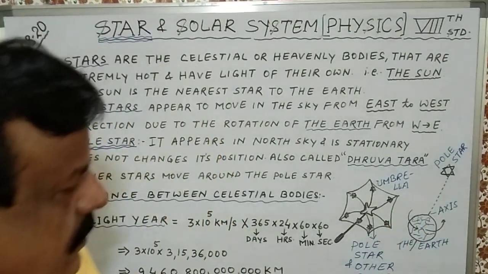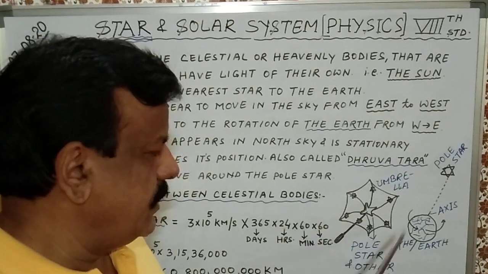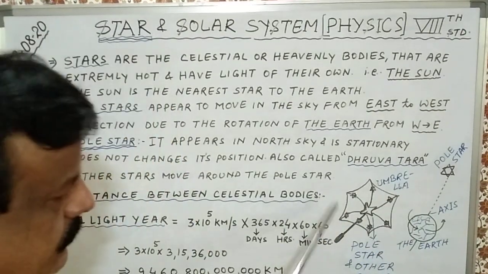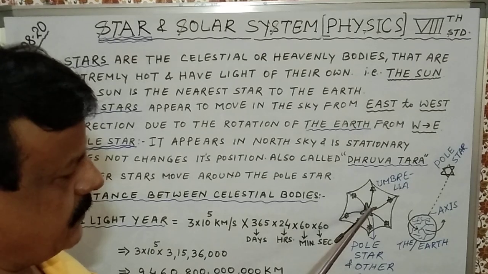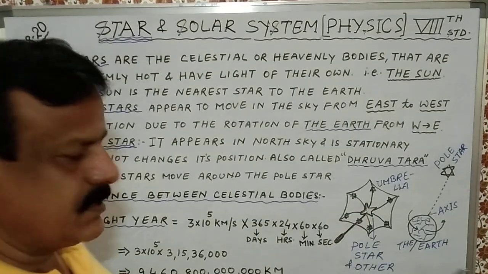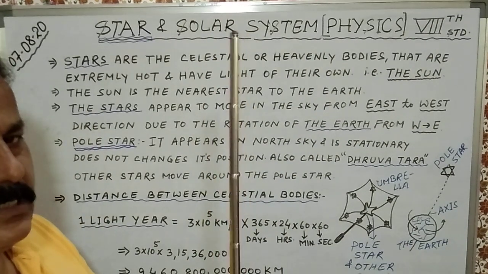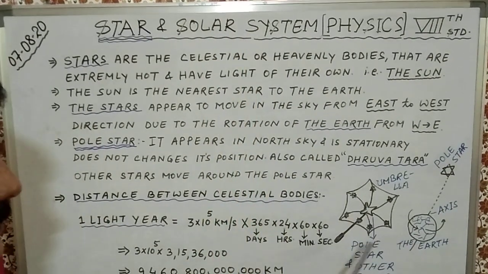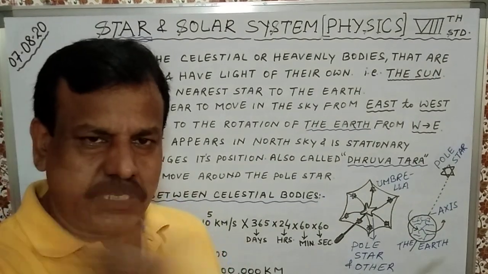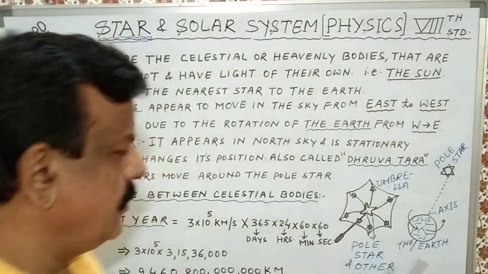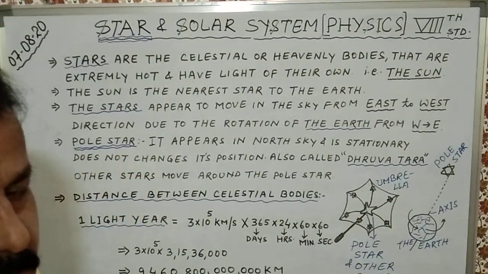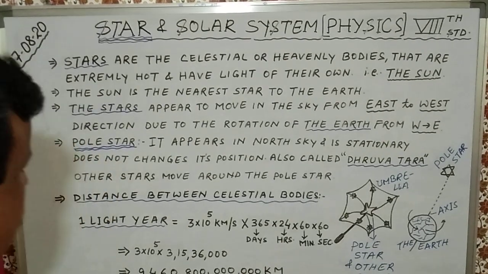We can understand this idea from an umbrella. Here I have drawn an umbrella, and at the center there is a pole star and other stars around it. If you rotate this umbrella, it seems that all the stars are moving around the pole star. This is what we see in the sky.